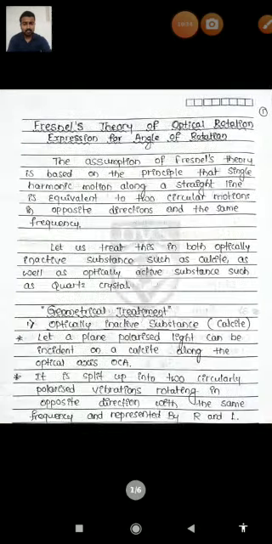And this is Fresnel's theory of optical rotation and the expression for the angle of rotation, which is very, very important for your examination. This is how Fresnel has given the explanation for optical rotation by considering different optically active substances.